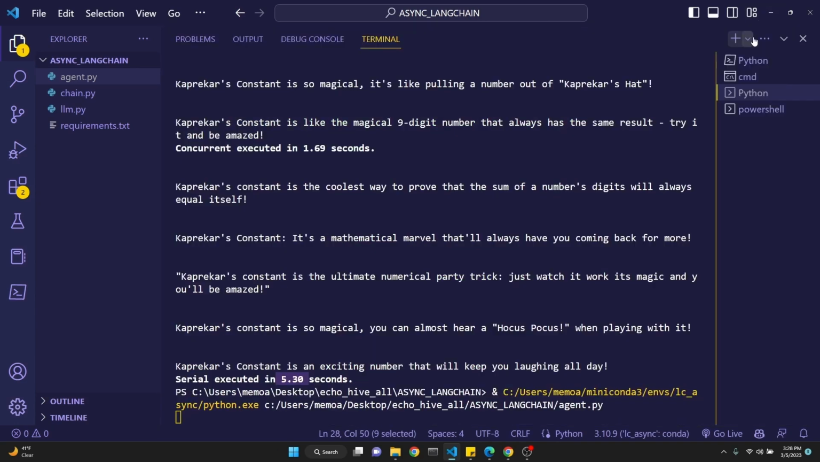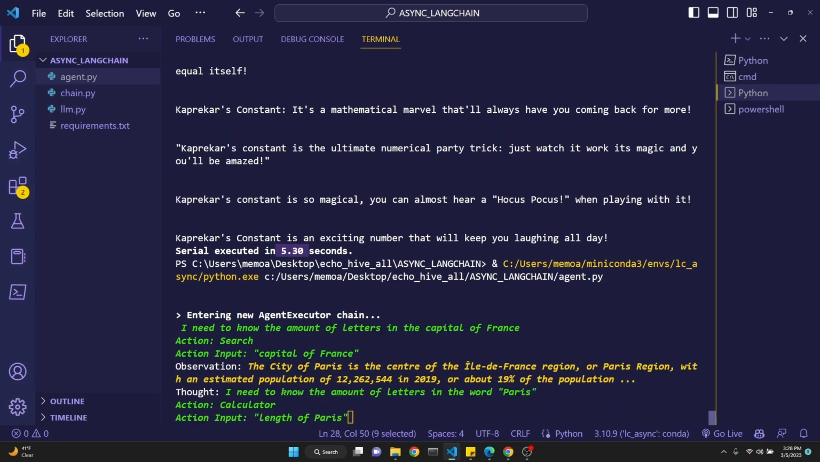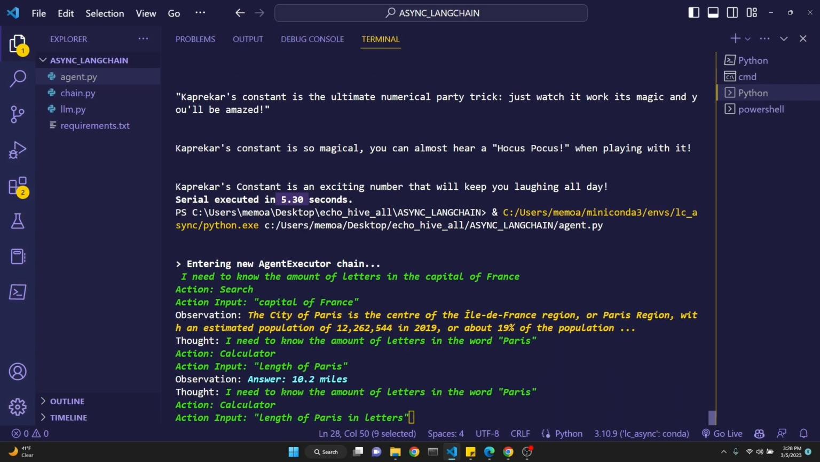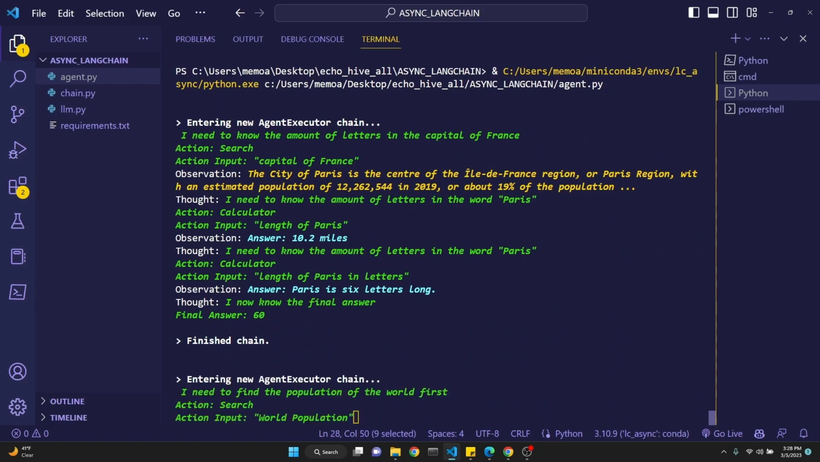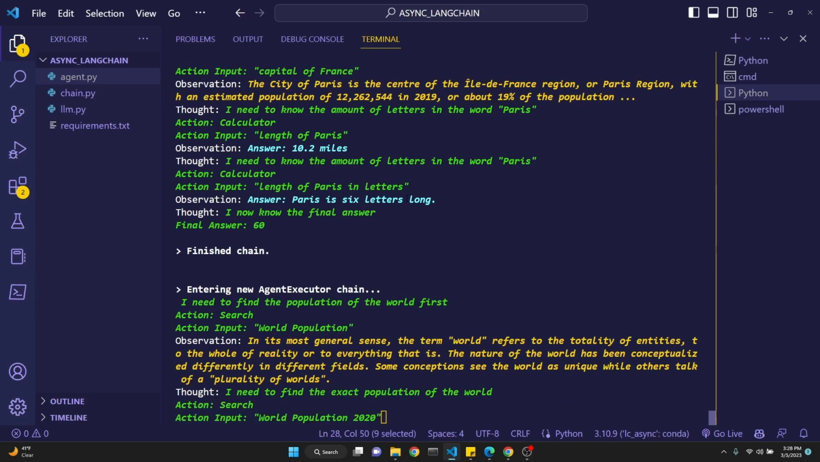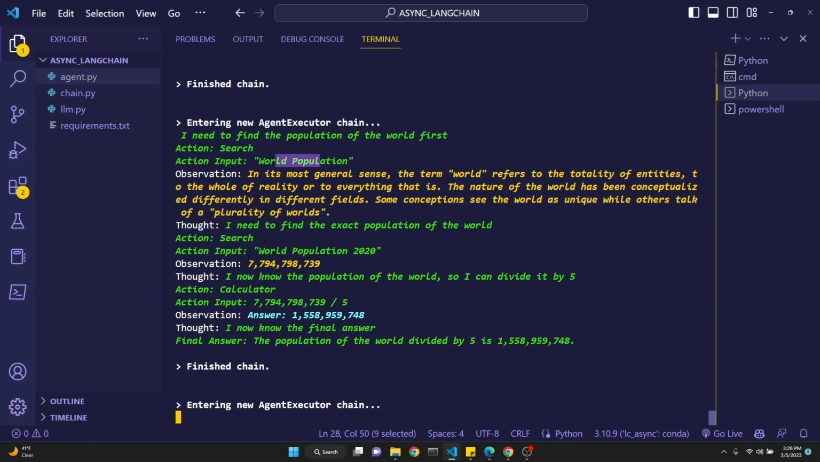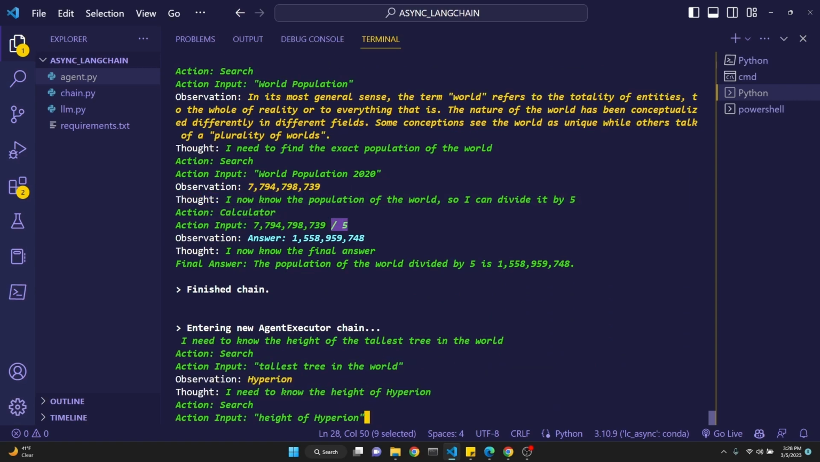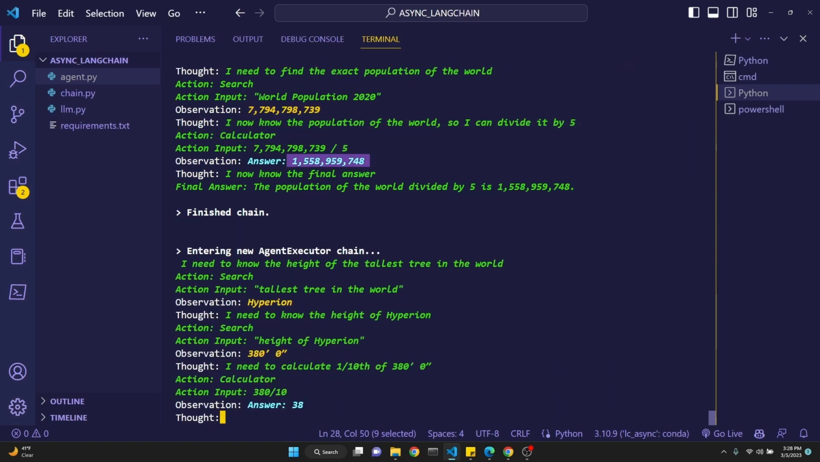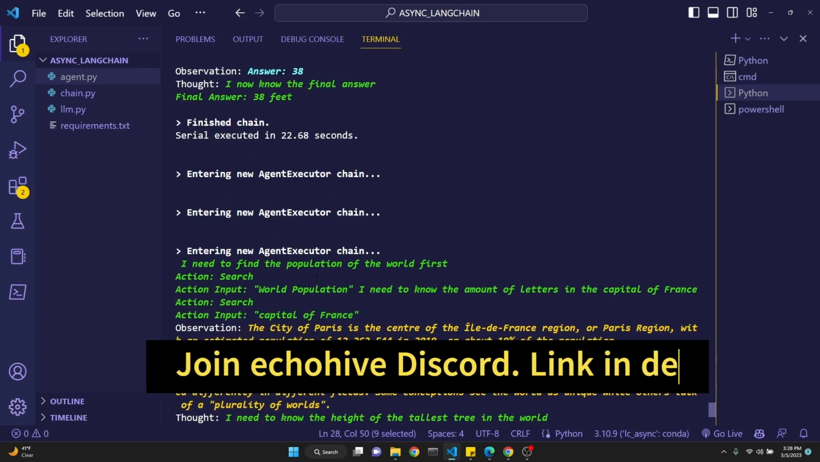But when we run this, we see that we enter agent executors chain. This is in serial mode. We do a Google search, and eventually we find the Paris, which is capital of France, which is 6 letters, and we times it by 10, get the answer 60. And then we search for world population. It finds the world population, divides it by 5, and gives us the answer. And searches for the longest tree in the world, and then divides it by 10, 1/10, right?